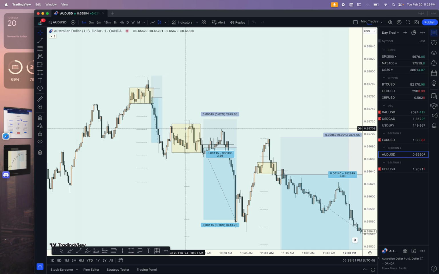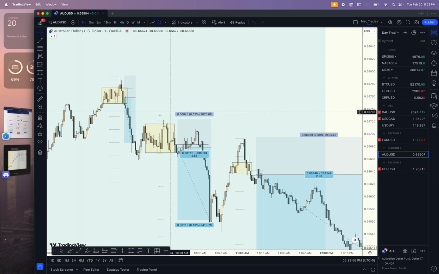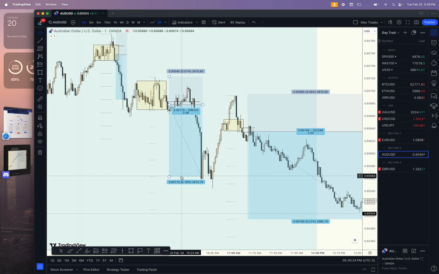Fantastic trade. Second trade of the morning was a little different as it relates to the accumulation and manipulation phase of the market. This is a small nuance that will be taught within the course on how to take advantage of this specifically. But we can see that we have a little bit of accumulation here. Price manipulates, and then we break down to the downside. We took our entry where the imbalance or inefficiency that was responsible for breaking accumulation was. 4.5 pips was our stop loss, and the target was 11.5 pips for 2.56% return.